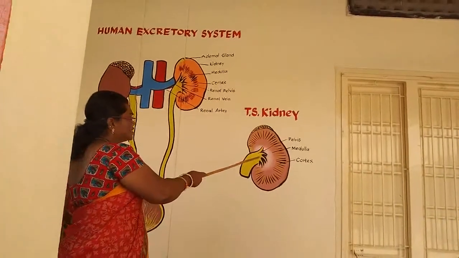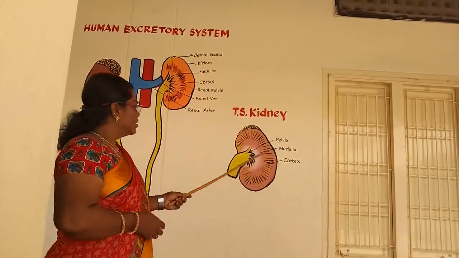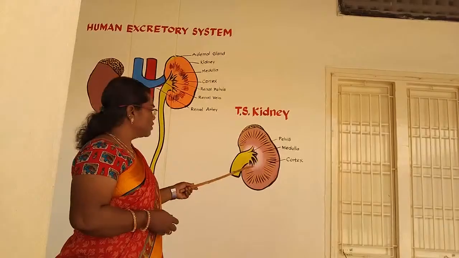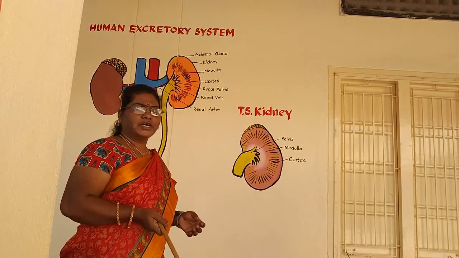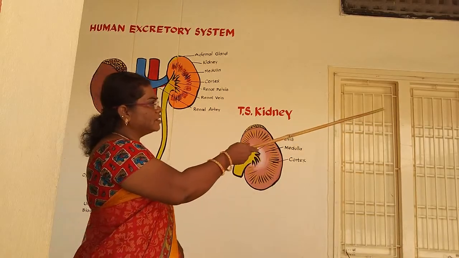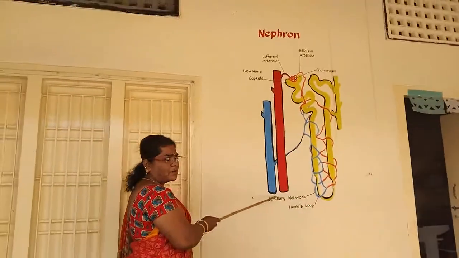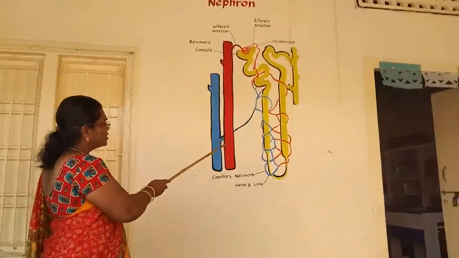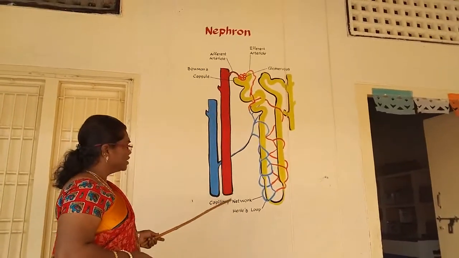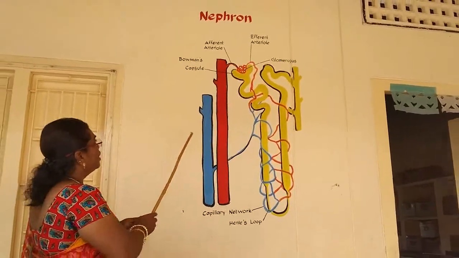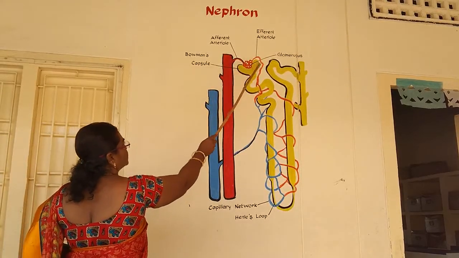Next, each kidney consists of numerous nephrons. Nephrons are the functional and structural units of the kidneys. About 1 million nephrons are present in each kidney. What parts are present in the nephron? Mainly this is the Malpighian body.